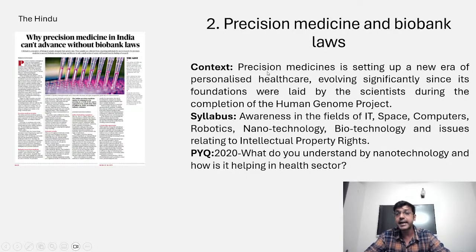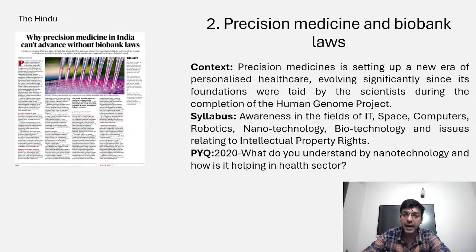That precision medicine is setting up a new era of personalized healthcare. When we are talking about personalized healthcare, it means that it will be specific to disease, it will be specific to the human. How can we say that this medicine will be specific to disease and specific to any human individual, right? Because we are targeting not only the symptoms of this disease, we are also going to target the causes of this disease, and these causes are generally embedded in the genetic formation of the individual or the population. So that's why we are saying that whatever medicine we are going to develop in the name of precision medicine, we are going to target the diseases at their root.